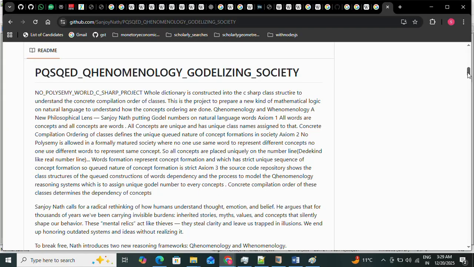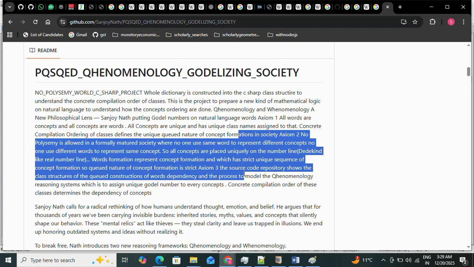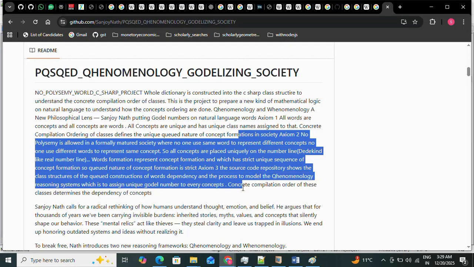Now comes the concrete compilation. The ordering of the classes defines the unique queued nature of the concept formation in society. Axiom 2: no one uses different words to represent the same concept. Axiom 2 says that no polysemy is allowed in a formally matured society, where no one uses the same word to represent different concepts, and no one uses different words to represent the same concept.